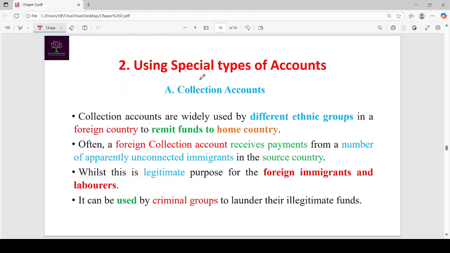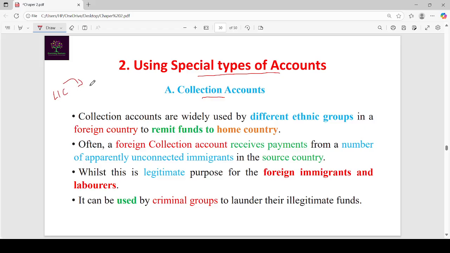Next method is collection accounts under special types of accounts category. Here, collection accounts, the name itself says that this account collects the money from various parties. So let us see with one example. This is a domestic example.